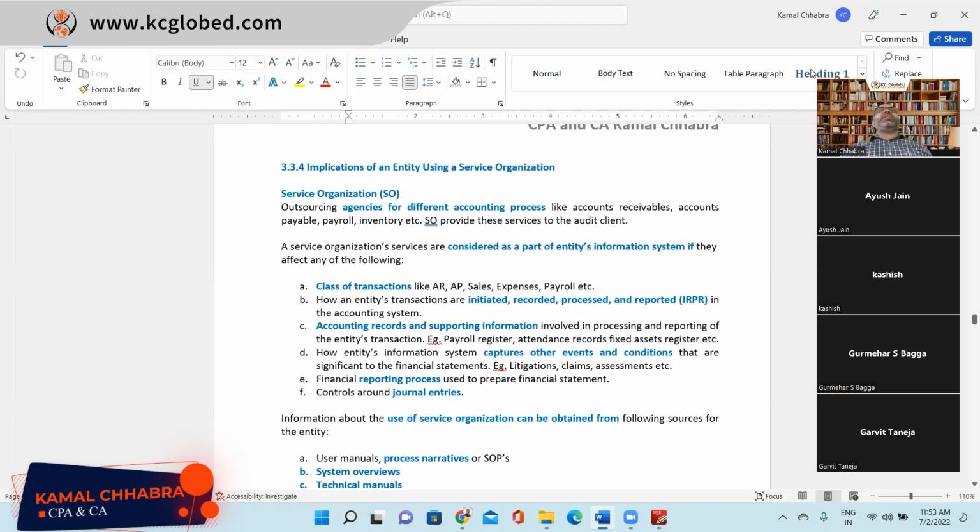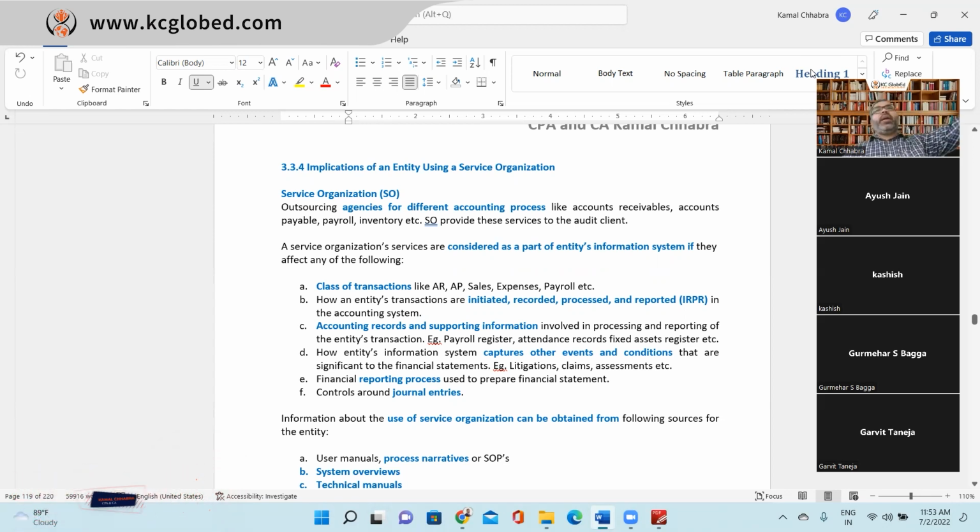SOC 1 report is issued by the OnPay auditor to the OnPay management, confirming that the internal control designed by the OnPay management is designed effectively.